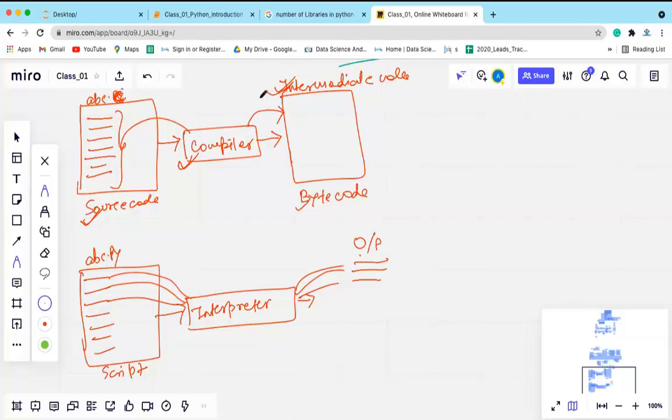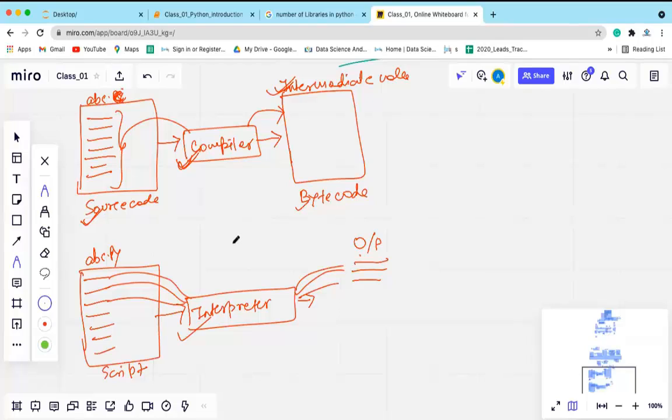Clear, everyone? Fine. I hope you guys have understood the compiler and interpreter, everyone. Okay.